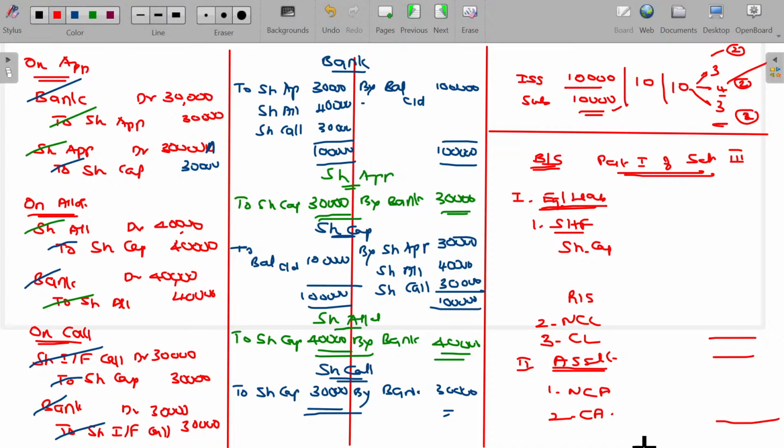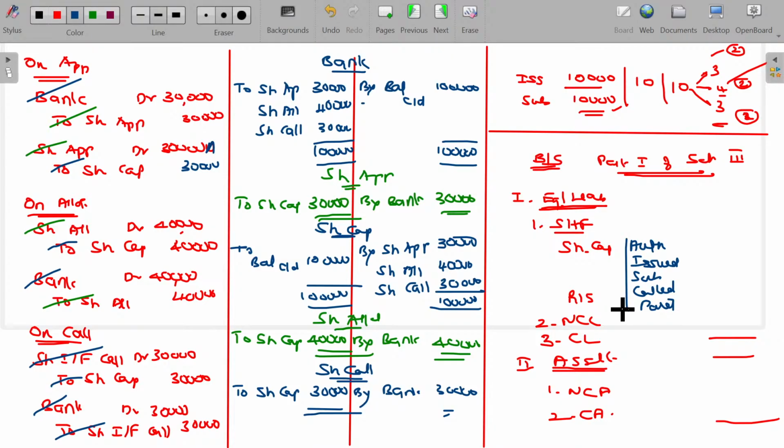That's the format. But while writing the share capital account, you have to include authorized capital, issued capital, subscribed capital, called up capital, paid up capital. You need to give all these details.